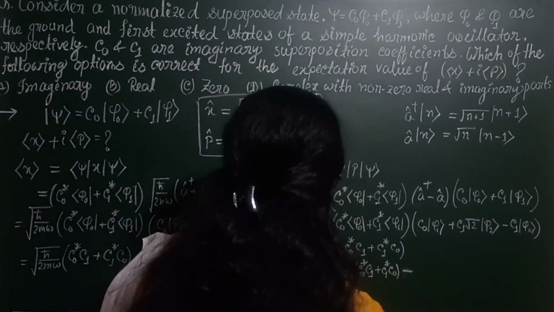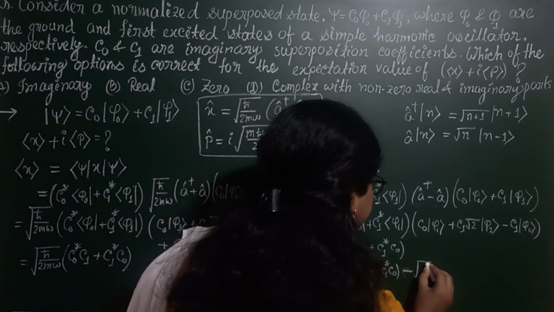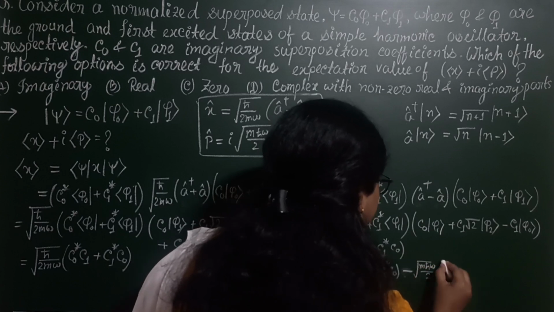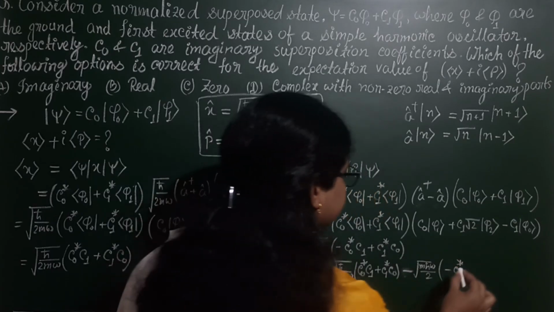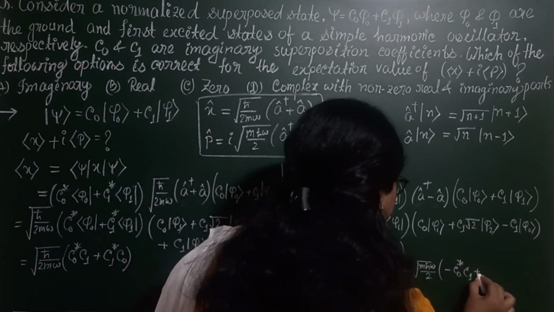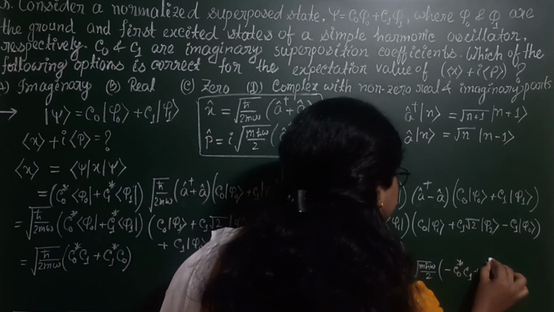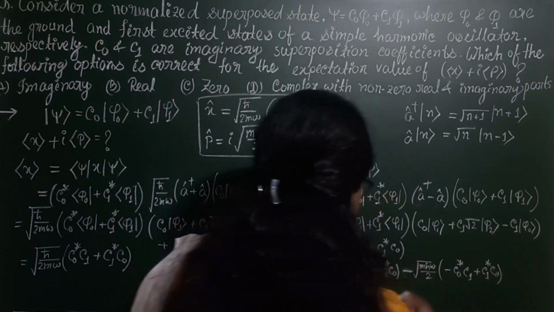So minus, putting in the value of the expectation value of p, root over m h cut omega by 2 times minus C0 star C1 plus C1 star C0.